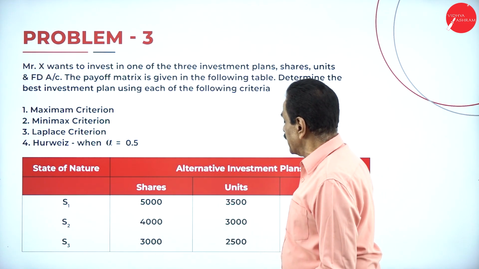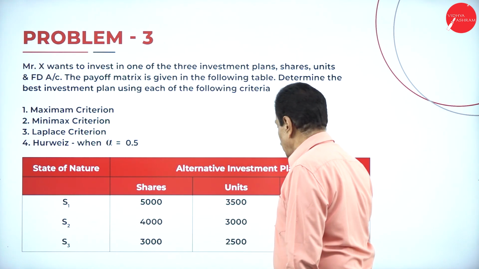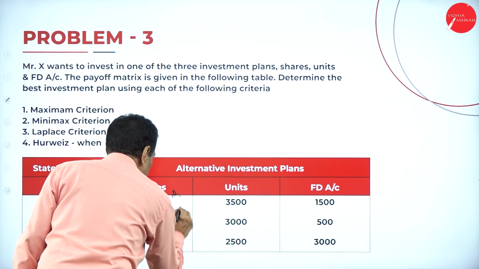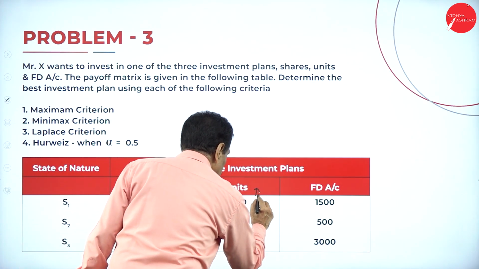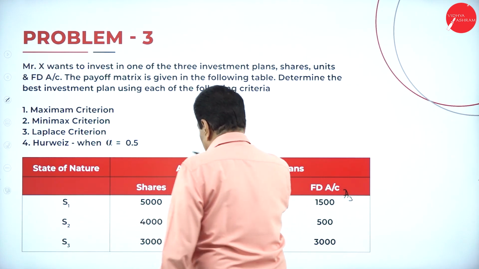If we look at it, these are all the alternatives. This is A1, this is A2, this is A3. Alternative plans.